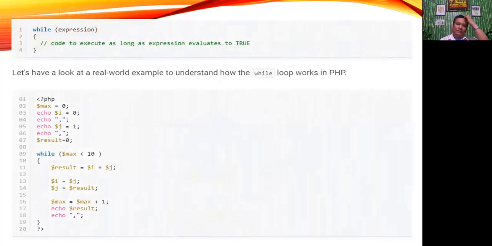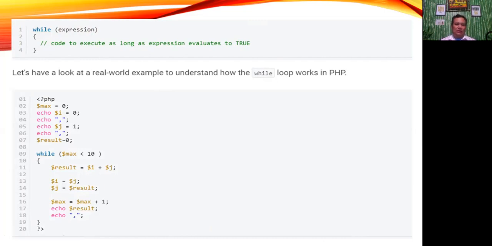Of course, we have different types of loops supported in PHP, right? The while loop is used when you want to execute a piece of code repeatedly until the while condition evaluates to false. Based on the given example here, we have a while expression. This will be the syntax for the while statement. Then, let's have a look at a real world example to understand how the while loop works in PHP.